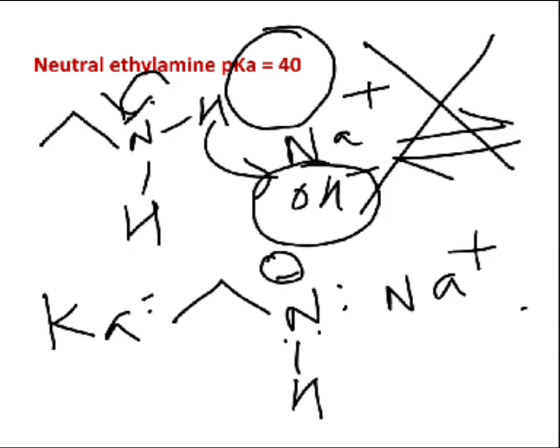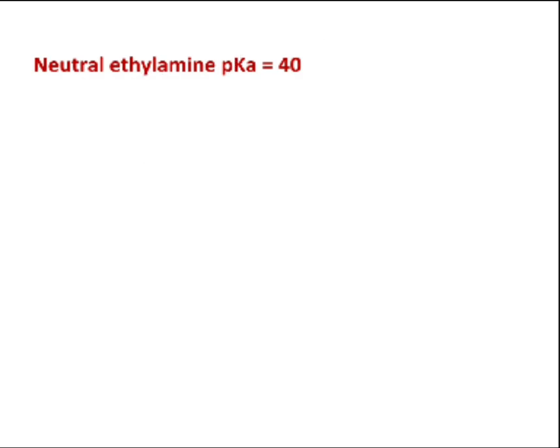Ka is equal to 10 raised to power minus 40, right? So this value is very, very small. That means the dissociation constant of ethylamine in presence of aqueous NaOH is very small, so ethylamine does not have a tendency to react with sodium hydroxide. Is it okay? Now we'll move to the third case.